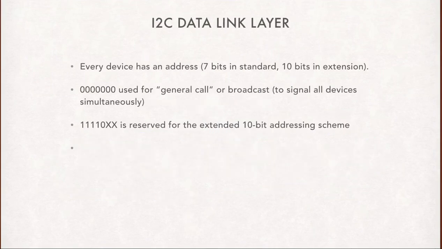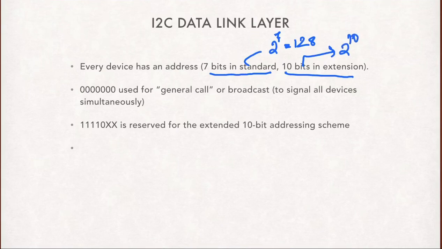Every device has an address. In the standard bus we have 7 bits, and in the extended bus we can have 10 bits. So 7 bits means how many devices can I address? 2 power 7 equals 128 devices, whereas in the extended bus 2 power 10 is 1024 addresses. So I can handle 128 devices, and if you want to handle more than 1000 devices, I can go for the extended bus.